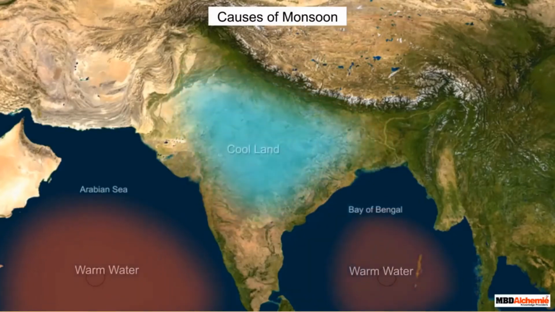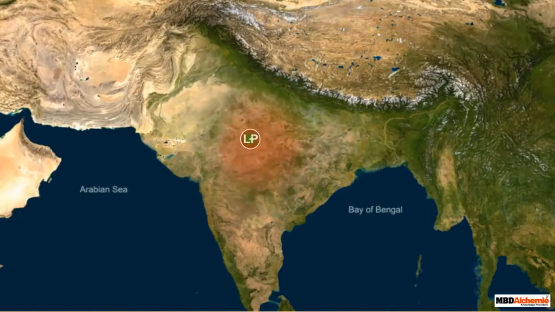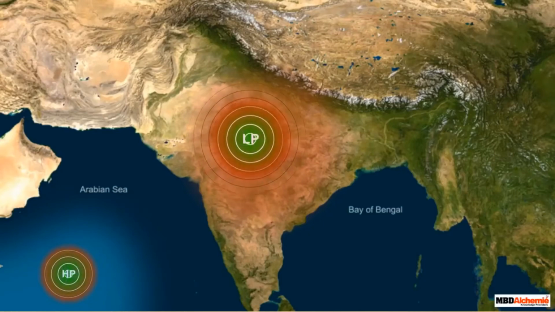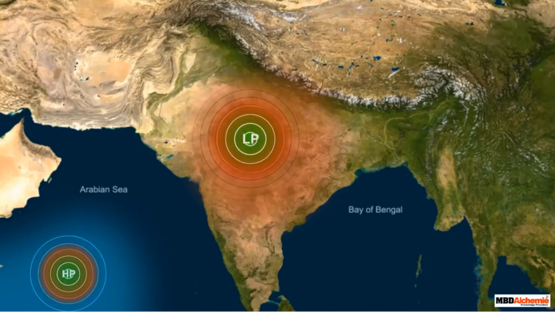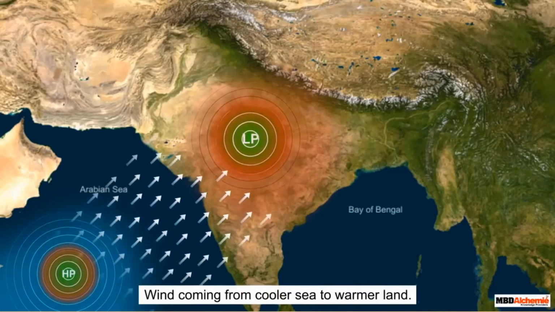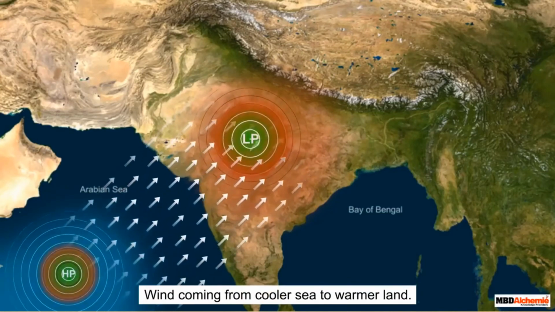The main cause is the differential heating and cooling of land and its surrounding water bodies, that is, seas and oceans. During summer, land is hotter and thus low pressure develops over interior parts of the large Indian landmass. Simultaneously, high pressure condition develops over the seas and oceans surrounding India. Thus, a steady flow of moisture-laden wind moves towards India and causes rainfall for almost 3 months.